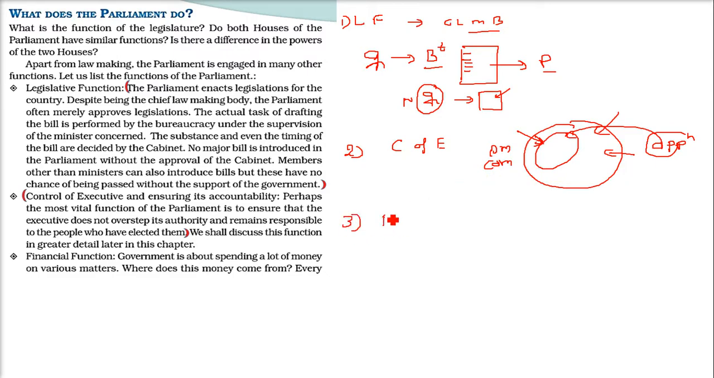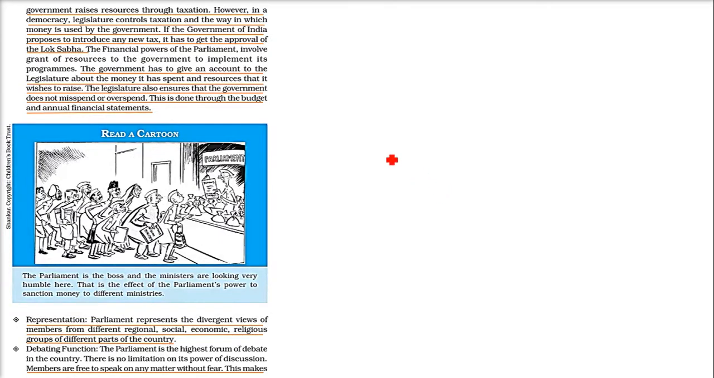Then the third is the financial function. So the government is spending money. There is a khazana, the government treasury. So whatever they are spending, first of all, from where does the government get money? It is through taxation. There are indirect taxes, there are direct taxes. So the money goes to the government bhandar or khazana. Now this money is spent by the government.